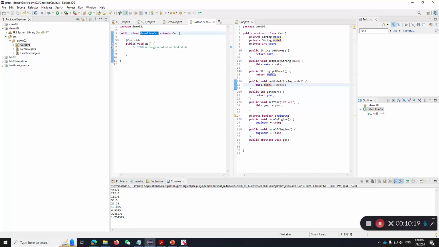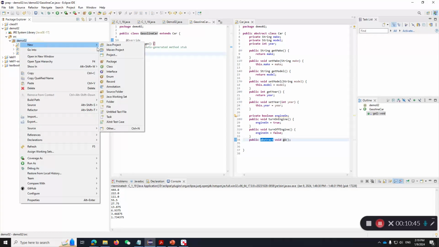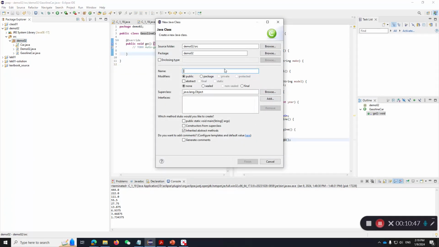And it should therefore be able to call those functions. And because it's non-abstract, those functions shouldn't be abstract. Right now, in the Car class, go is abstract. So the only way to make it non-abstract now is to override it in my subclass, GasolineCar. Okay, so let me make another example, because we just found out that. Let me say I make an ElectricCar.